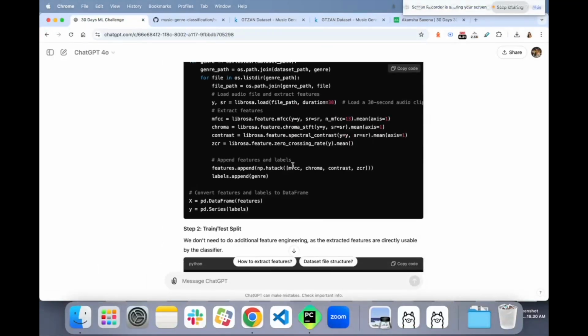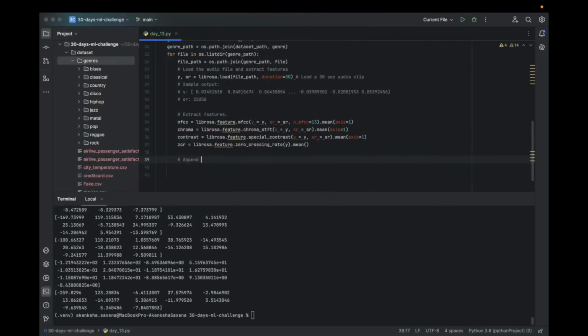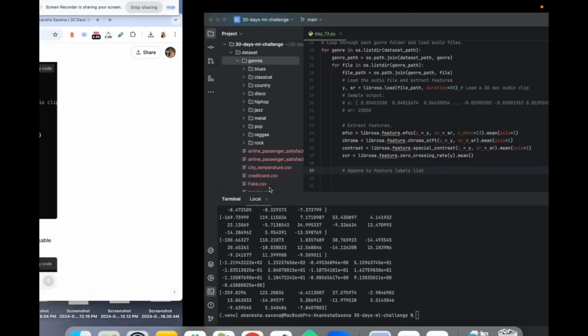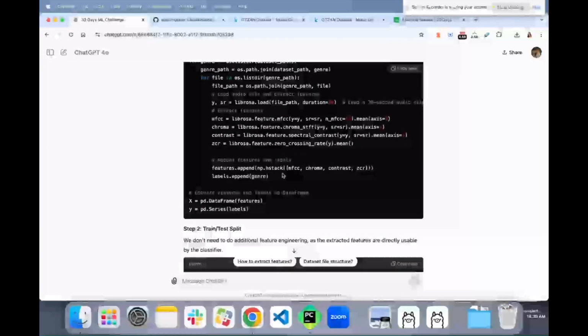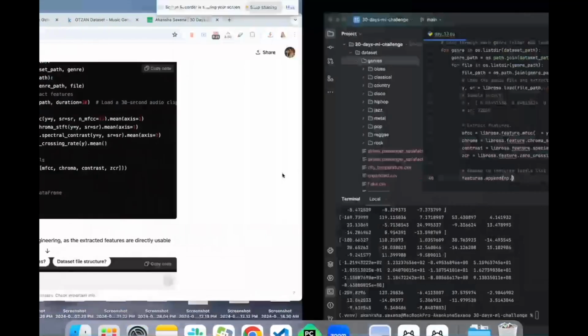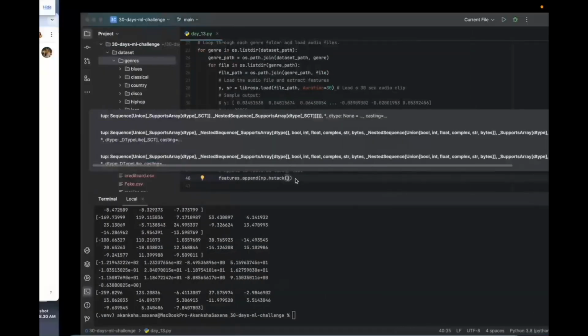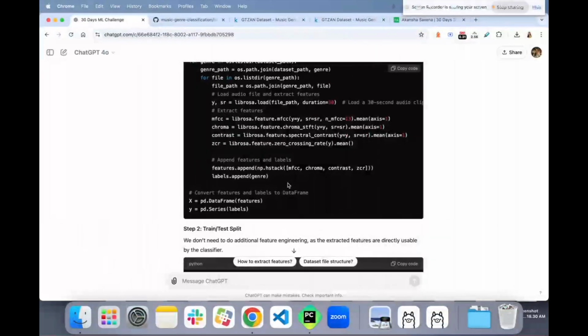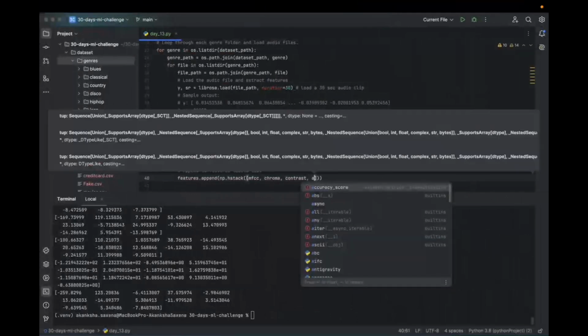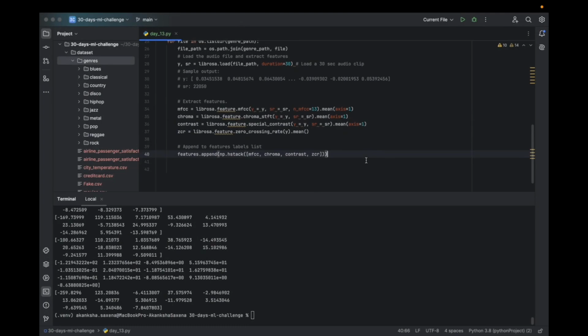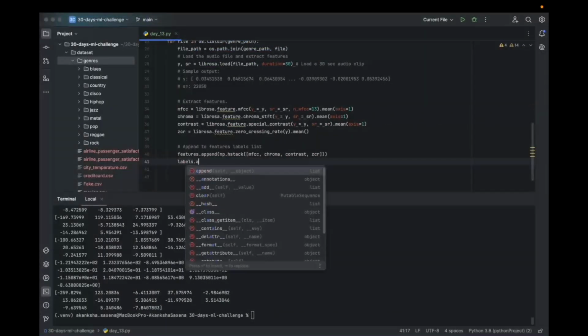Now what we are doing, append features and labels to our lists. So we do features.append numpy.hstack, I'll understand the meaning of it, numpy.hstack of mfcc, chroma, contrast, zcr, the zero crossing rate, and the labels are going to append genre.